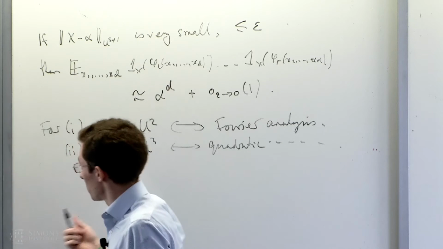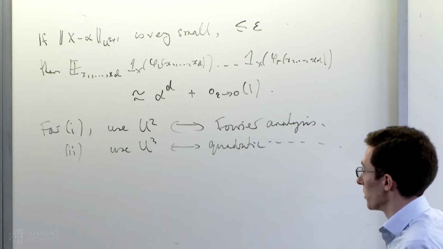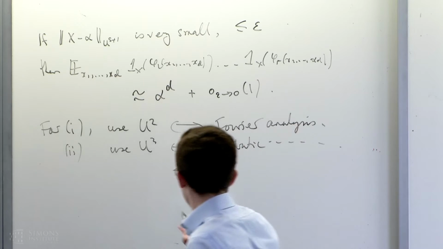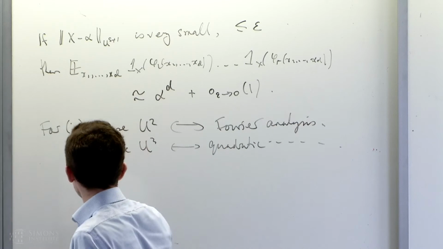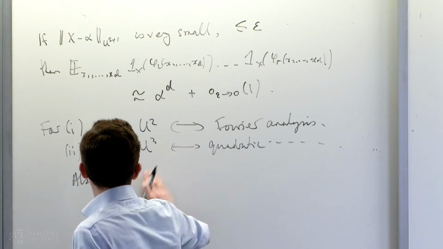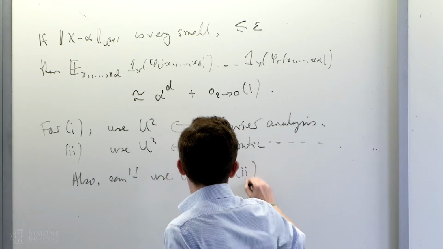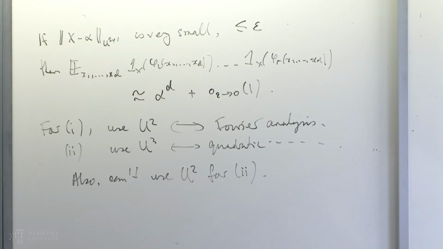And so Gauss showed that you can get a statement like this basically just by using lots of applications of Cauchy-Schwarz, and also that this number 3 is best possible. So also you can't use U2 for system 2.